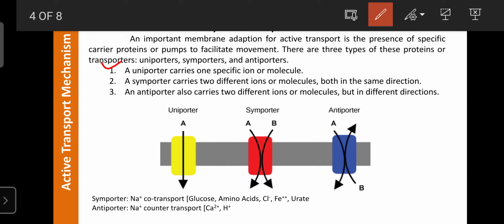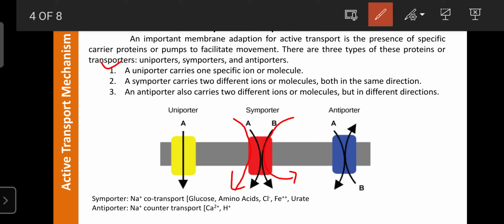Regarding the symporter, two different molecules or ions can be transported in the same direction. First, molecule A is transported from extracellular fluid into intracellular fluid, and it creates certain energy. That energy is helpful for the transport of another molecule, B.